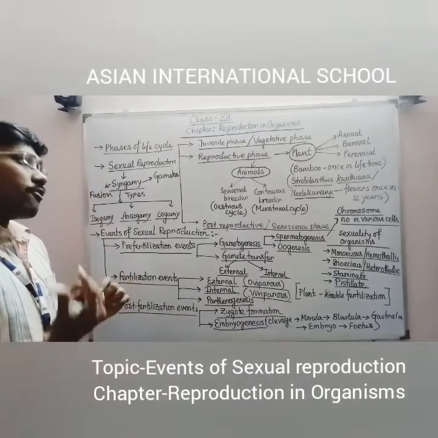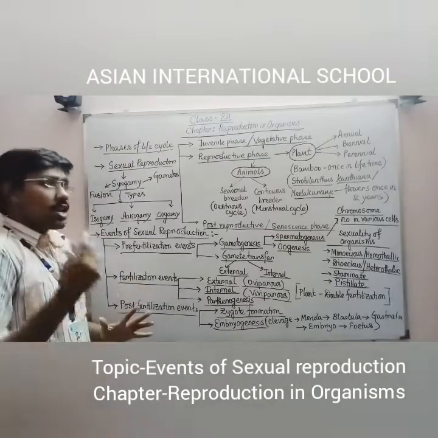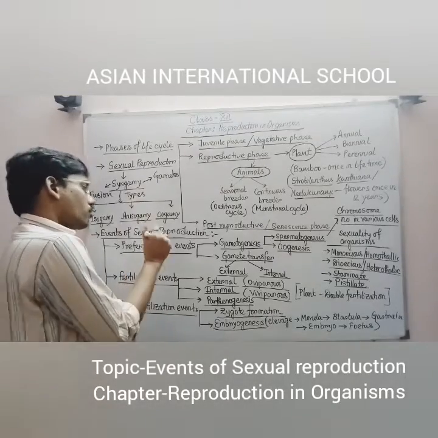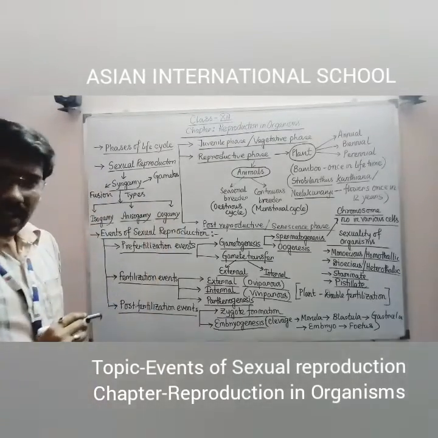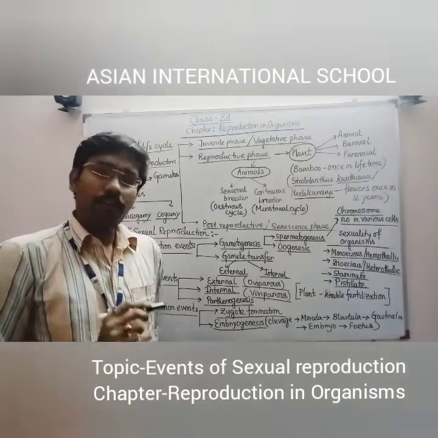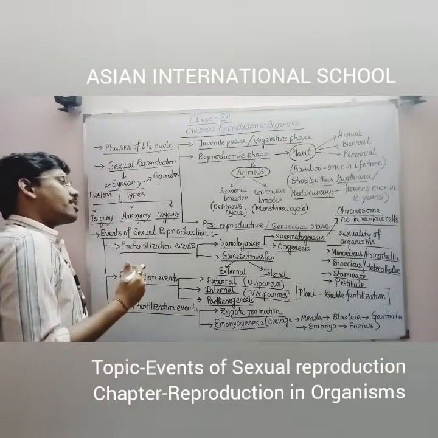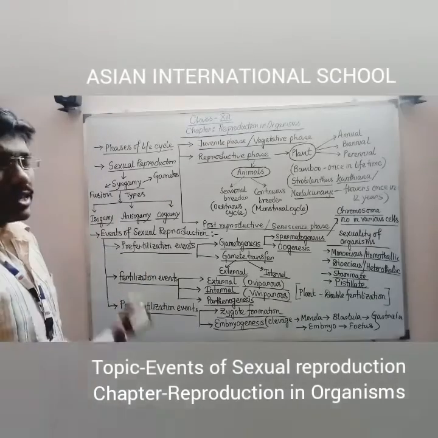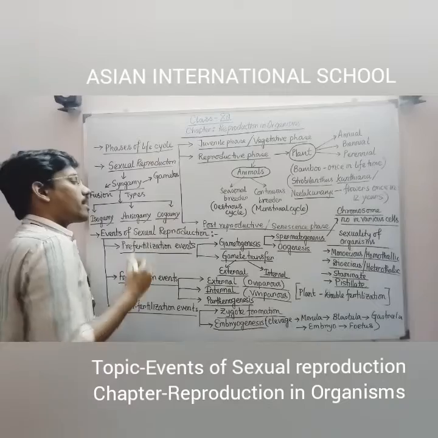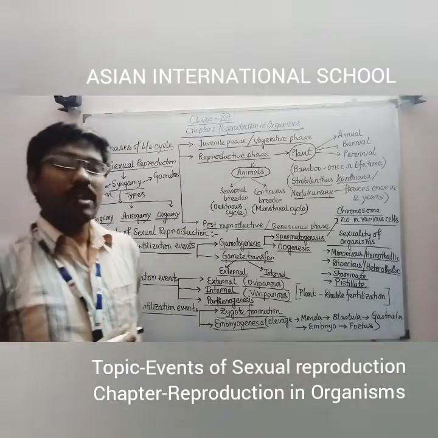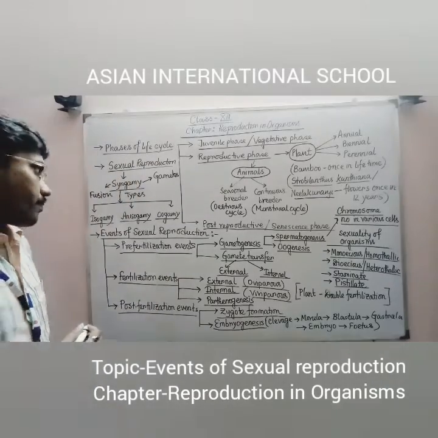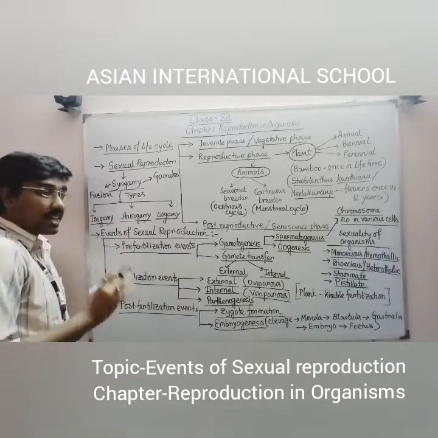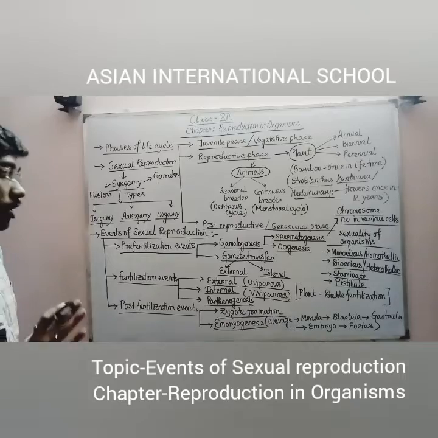So female gametes are fertilized by male gametes because male gametes are running behind the female gamete. In this kind of fusion, the male gamete is normally smaller and motile, and the female gamete is larger and non-motile. When they fuse with each other, that kind of syngamy is commonly known as oogamy. So up to isogamy, anisogamy and oogamy we have completed. I think up to this point we have understood properly.